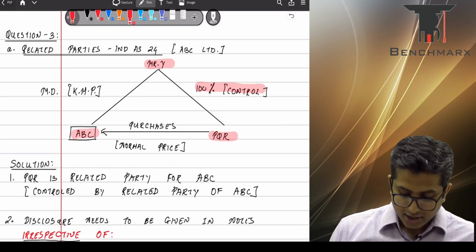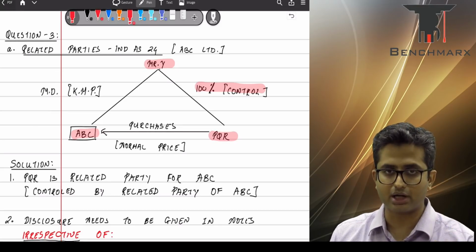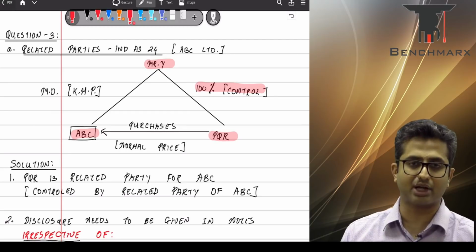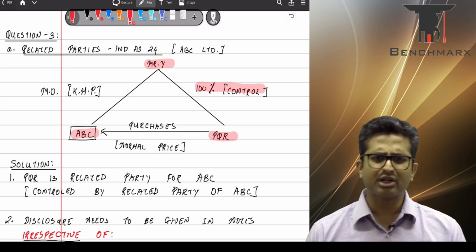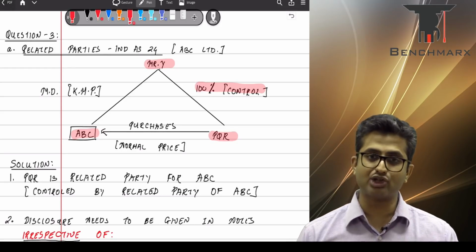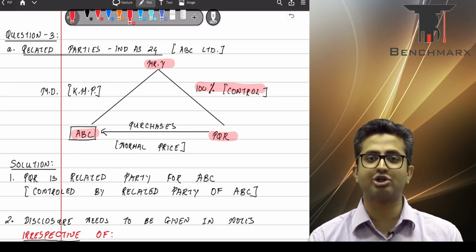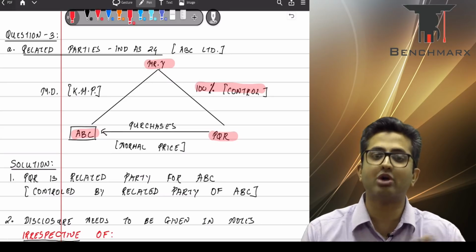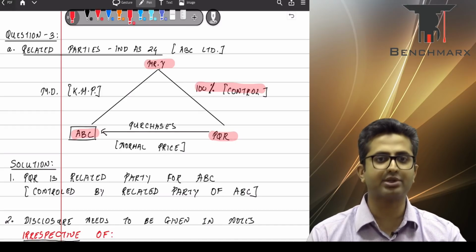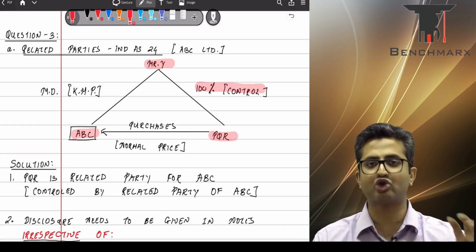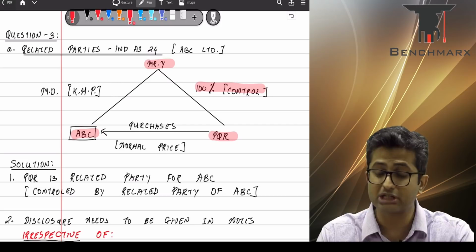Now, Mr. Y is of the opinion in the first part that as the transactions are at normal credit terms, at normal terms, that is at arm's length, and at the same time very insignificant in value, that is around 1% or less, disclosure is not required. Well, the contention of the managing director is wrong on 2 grounds. First of all, Ind AS 24 nowhere mentions that the transactions with related parties should be disclosed only if they are not at arm's length. Whether they are at arm's length or not is not for the company to decide. Our job is to disclose it to the shareholders. The shareholders will decide whether the transactions are at fair terms or not.